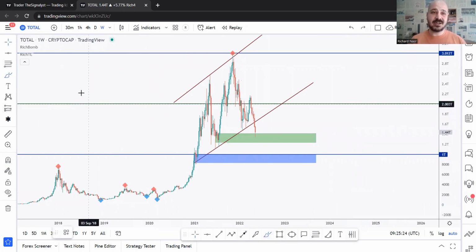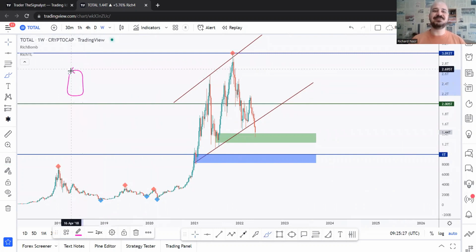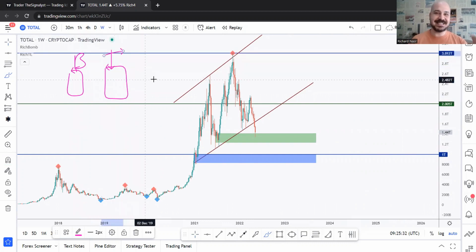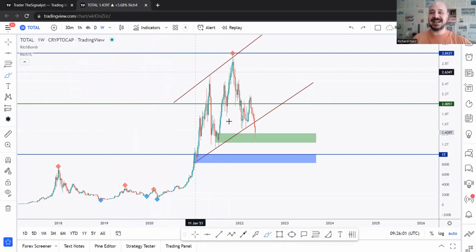Okay, so that's why I start with total, because for example, a 1 hour candle to me is like Bitcoin, and a 1 week candle is total, right? The same logic can be applied here, because the higher the market cap, the more reliable, just like 1 hour and 1 week. The higher the volume, the more reliable the price action and market structure. The higher the market cap, or volume, whatever you want to call it for any other asset, the more reliable the market structure would be, and the more confident you are when you are applying any sort of strategy on it. So that's exactly why I start with this one.